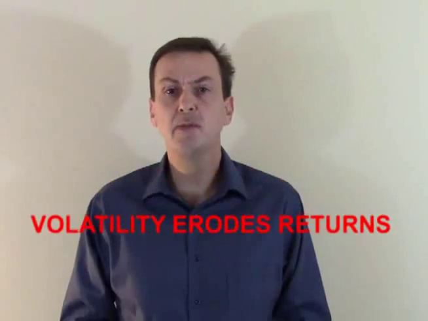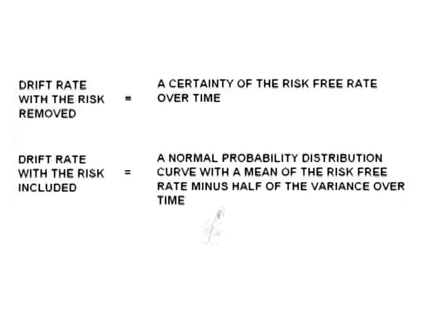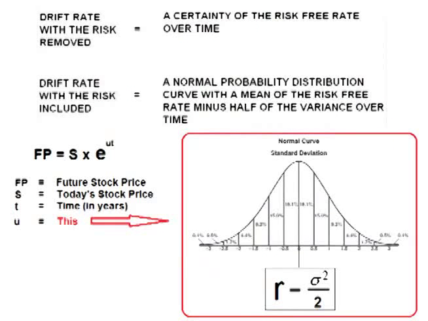The constant random movement of the crowd's hands slowed down the force of the wind blowing the ball. The volatility of the periodic daily returns erodes the risk-free rate. We'll cover this more in later videos, but it turns out the rate that volatility erodes is half of the variance over time. Drift rate with the risk removed, a certainty of the risk-free rate over time. Drift rate with the risk included, a probability distribution curve with the mean of the risk-free rate minus half of the variance over time.